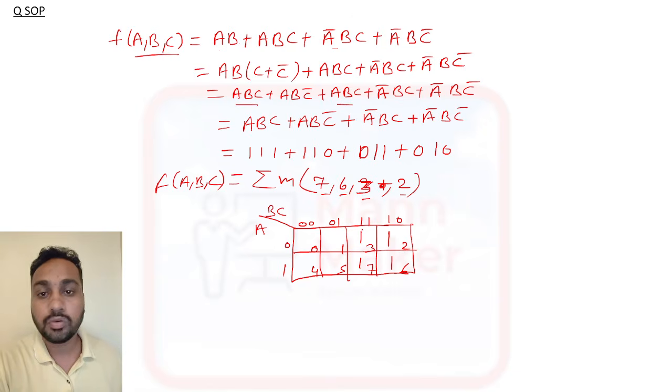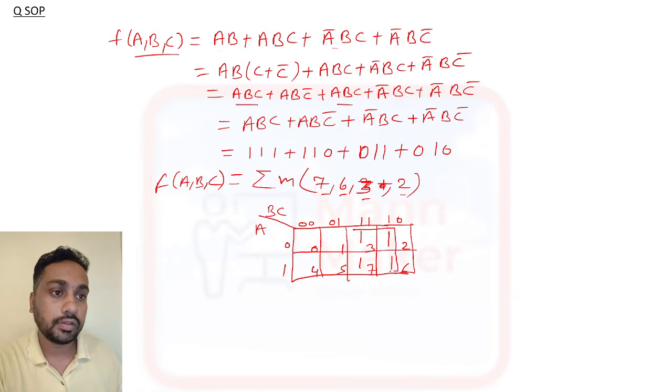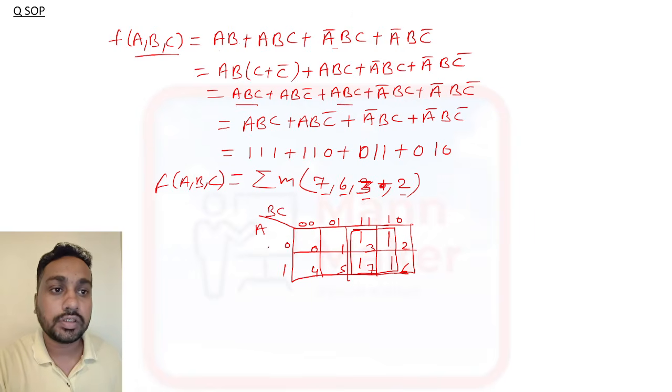Now in the K-map you need to make either pair, either quad, or either octal. First priority is octal, after that quad, after that pair. Okay, so here octal is not there, so we can make a quad here. So here we can make one quad, and now we need to write an equation. So this is A bar, and this is A. This is B bar C bar, B bar C, B C, B C bar.